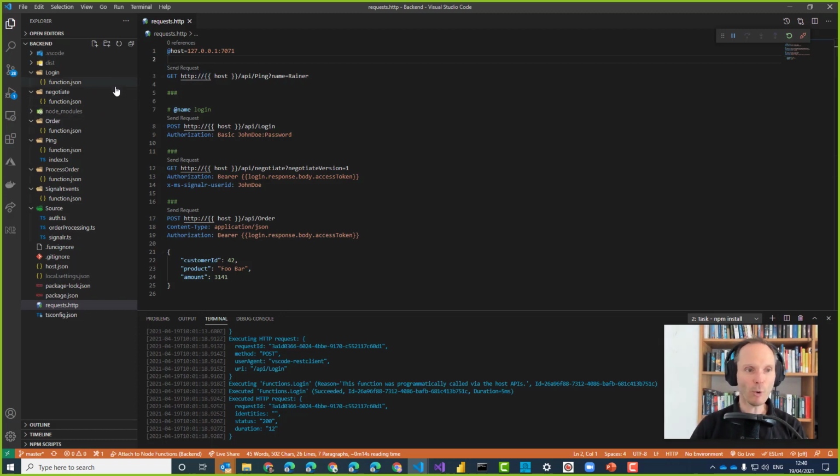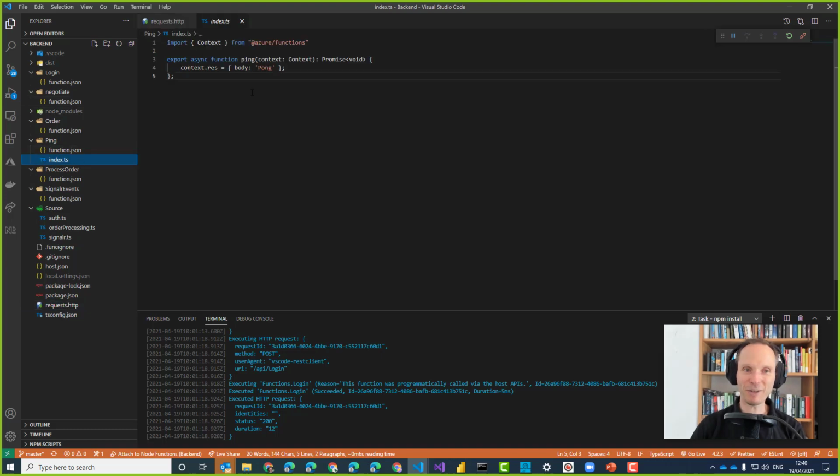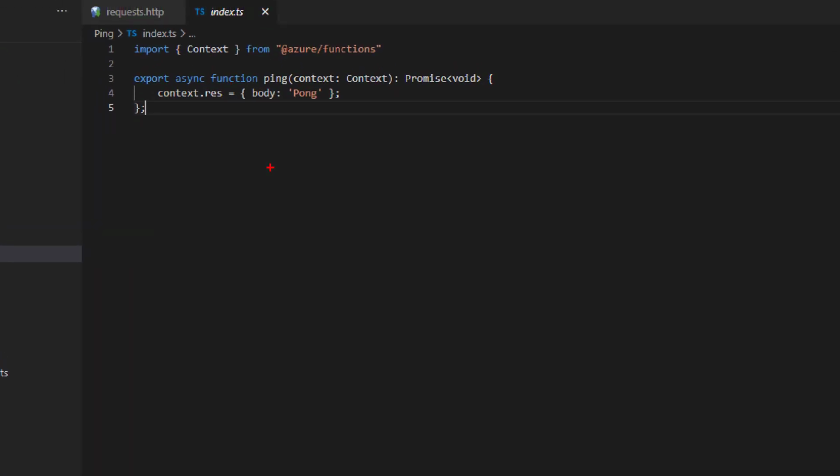Now to get going, I created a very, very simple function here. You see, I called it ping and it returns pong. And this is how you implement a serverless function in Azure.